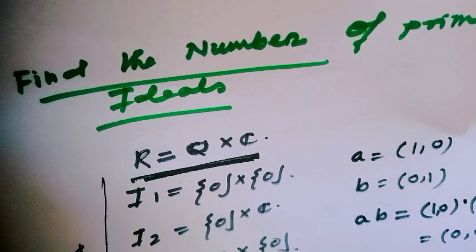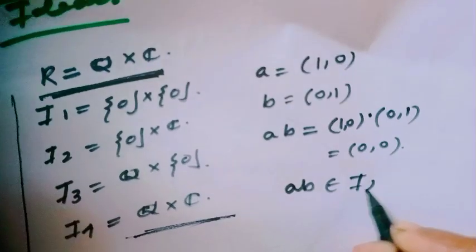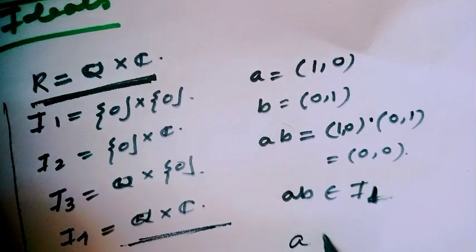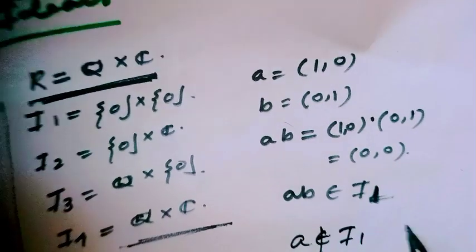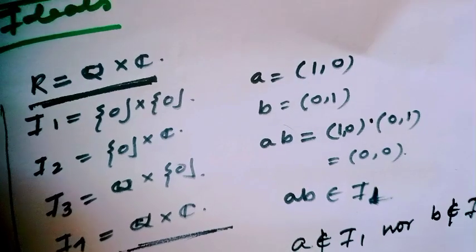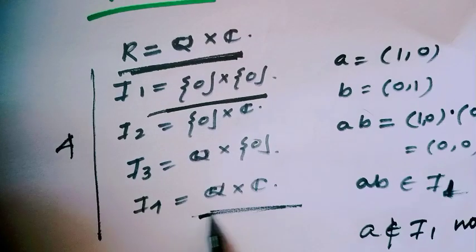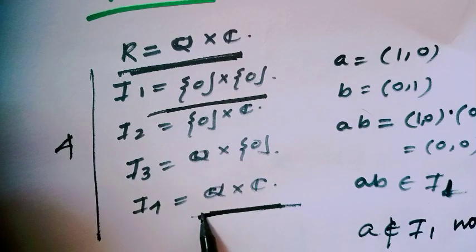That means ab belongs to I1, but neither a belongs to I1 nor b belongs to I1. So I1 is not a prime ideal. Similarly, Q × C is not a prime ideal because this is the whole ring. This is not the definition of a prime ideal. A prime ideal is always a proper subset.